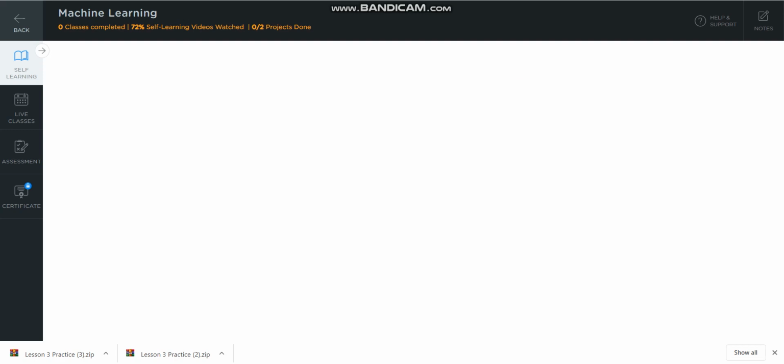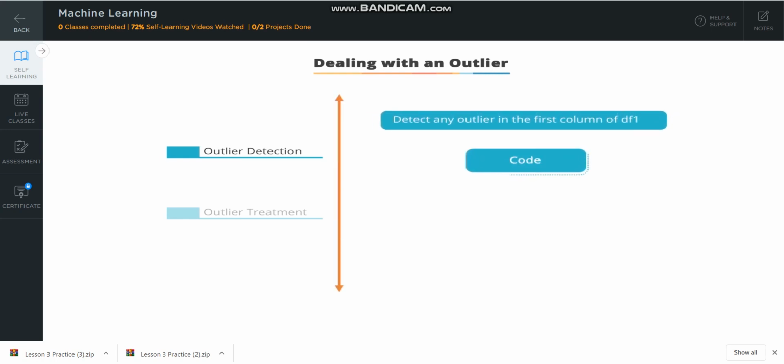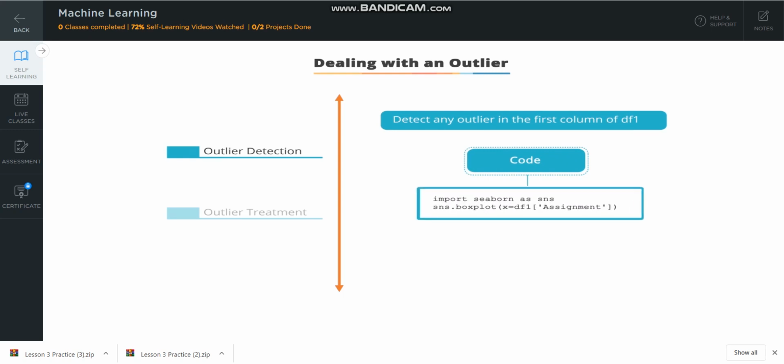How can you detect an outlier? In order to detect an outlier, you need to use the Seaborn library. Use the following code to detect an outlier in the form of a pictorial representation. import seaborn as sns. sns.boxplot(x=df1['assignment']).